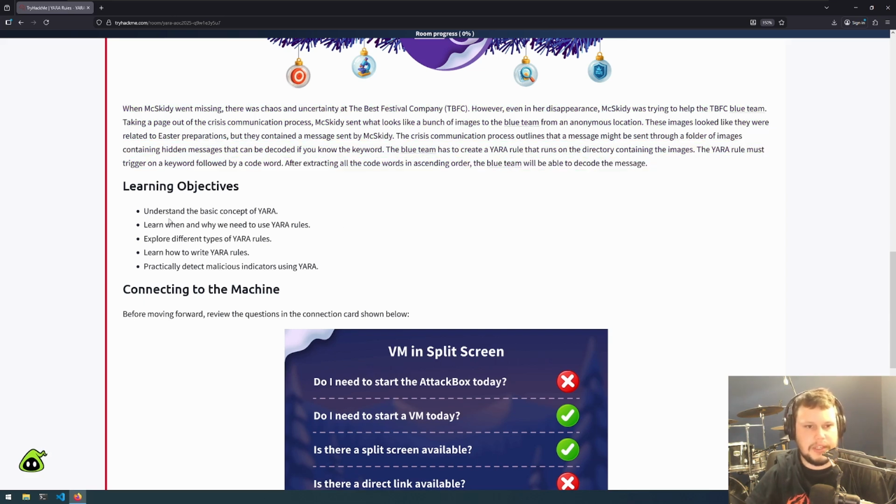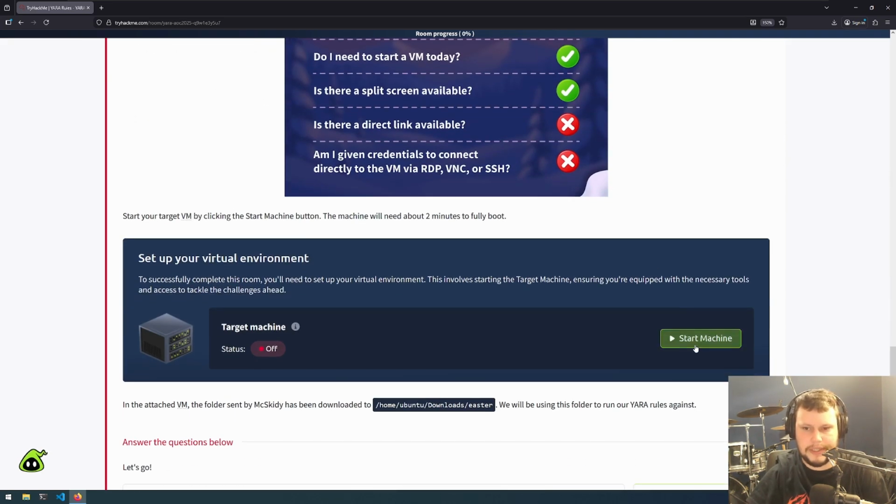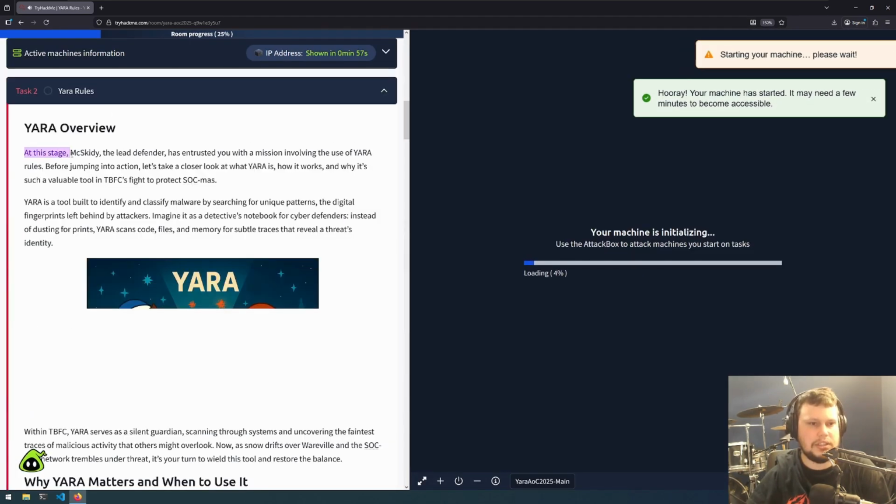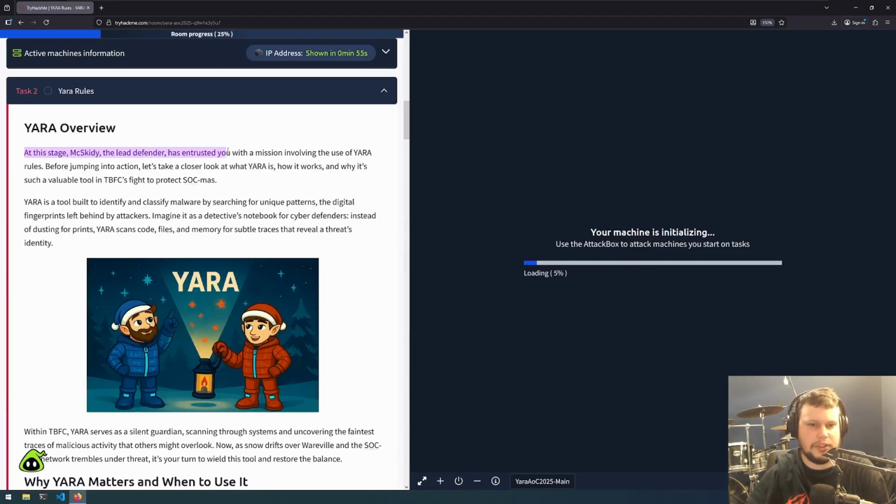The learning objectives for this are to understand the basics of YARA, learn when and why we need to use YARA rules, explore different types of YARA rules, learn how to write YARA rules, and practically detect malicious indicators using YARA. So for this challenge, we start the virtual machine and it will open up in split screen view. At this stage, McSkitty, the lead defender, has entrusted you with a mission involving the use of YARA rules.